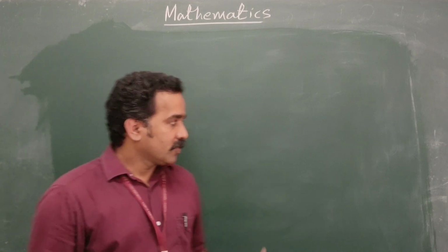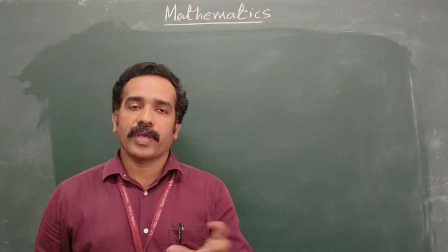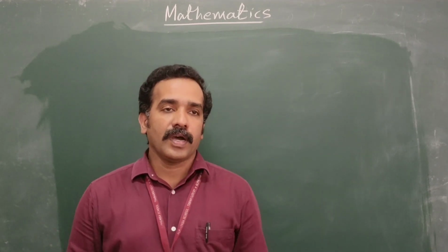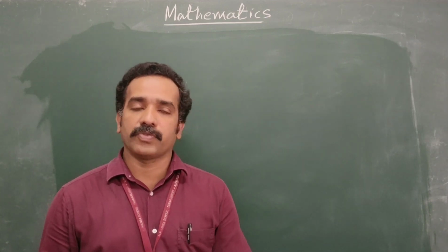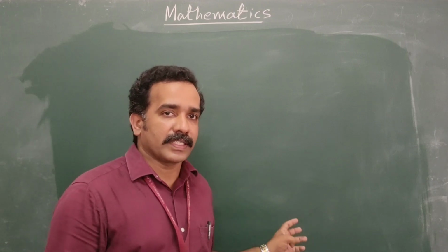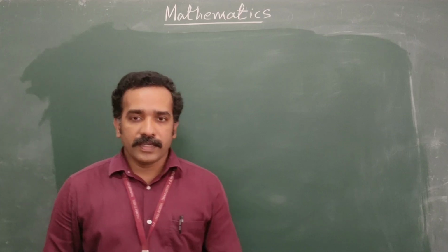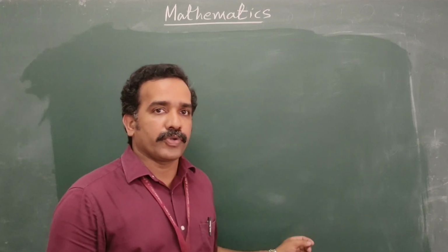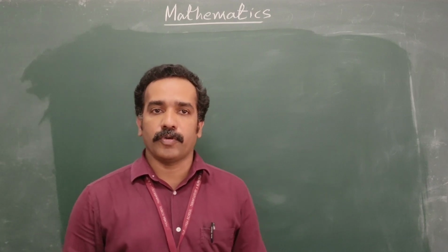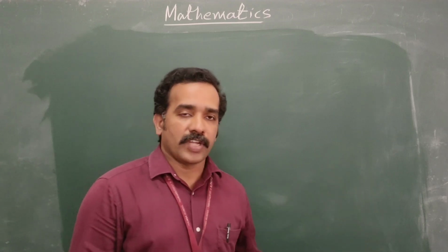Okay, children, so that's all for today. We have discussed how we can write a big number, up to a 9-digit number, how to write it on an Indian place value chart, and how to read such a big number. That is what we discussed today in the first session. And later we discussed how to write a number in its expanded form, and how to convert an expanded form number to a standard form.